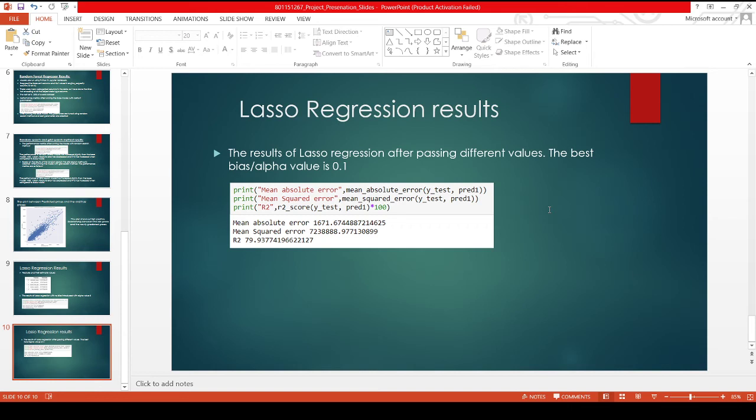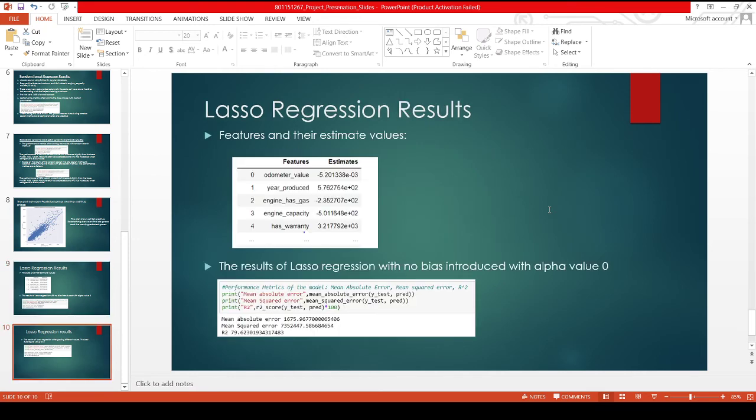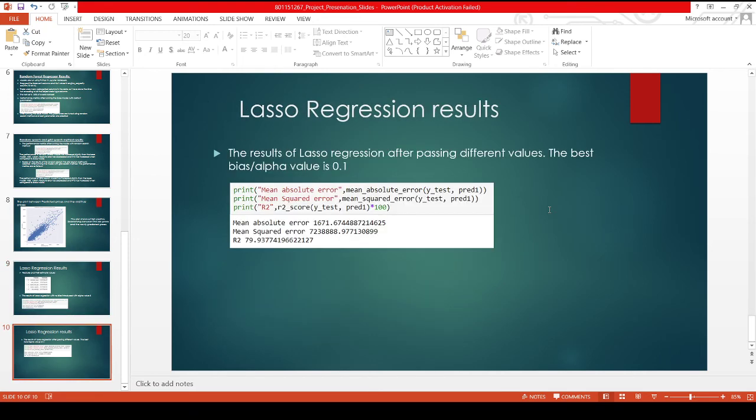I found the best alpha value to be 0.1, which gave an R square of 79.93 and a mean absolute error of 1671. When you compare alpha of 0.1 and alpha of 0, you see a slight decrease in the mean absolute error and a slight increase in the R square value.